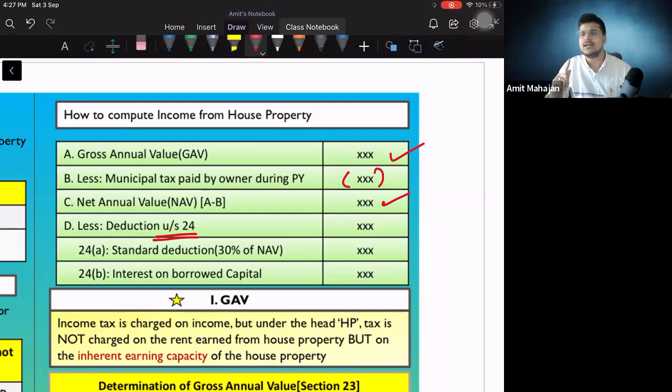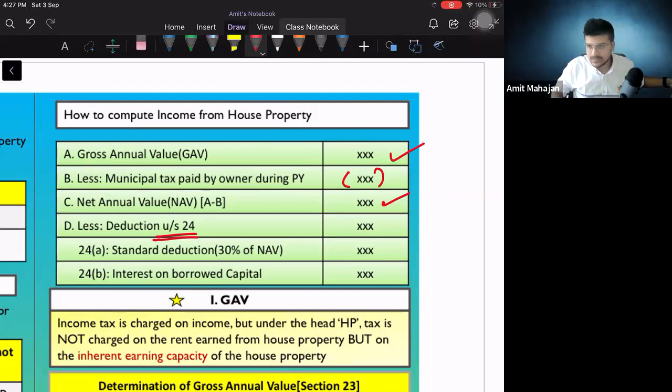What does this mean? Interest on borrowed capital means, understand one thing, I have taken a loan for purchasing that house property. Listen carefully. I have taken one loan for purchasing that house property. Okay, I have this house property now. Now this house property I have given on rent and I am earning income on that. Okay, now I have income.